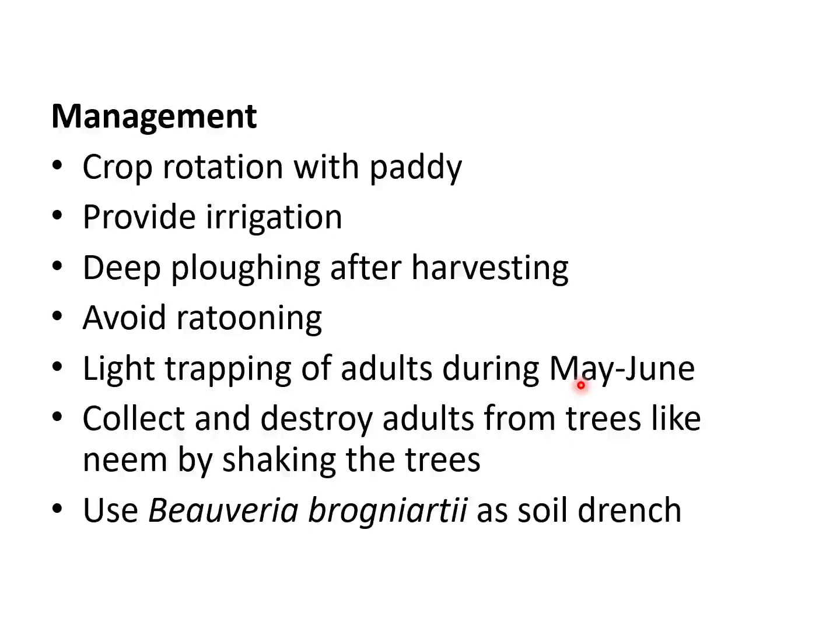removing the pest population. Another strategy is to provide irrigation. Irrigation will provide enough support for the crop, and once the crop is harvested we can go for deep plowing, because after harvest, deep plowing will destroy the pupae and the grubs in the soil. Then avoid rotavating, because rotavating favors the buildup of the pest. And as I already told you, this is a positively phototropic insect. That means the adults are attracted towards light.